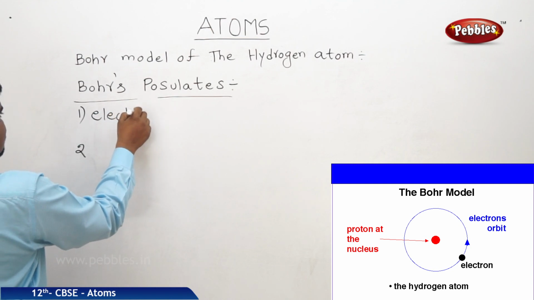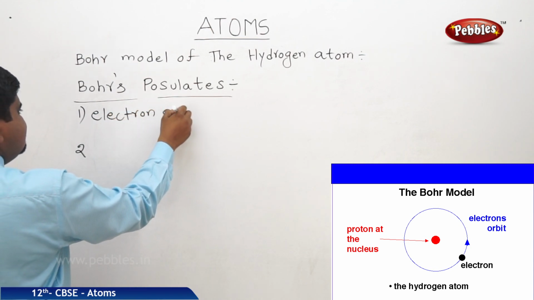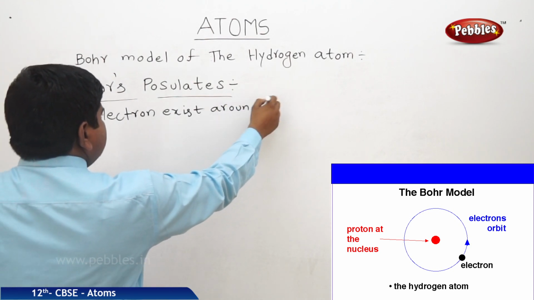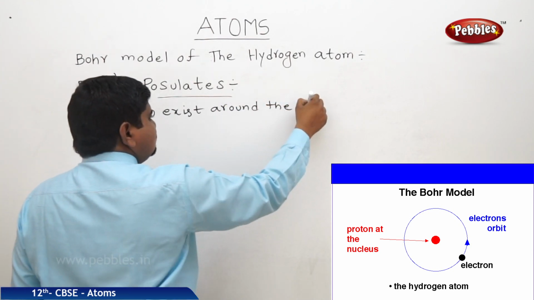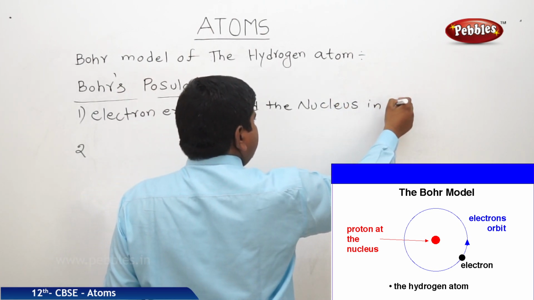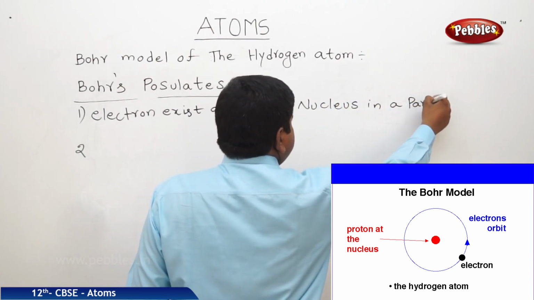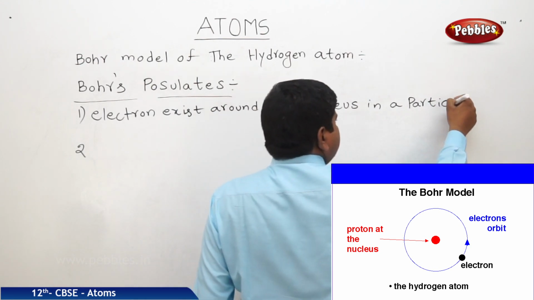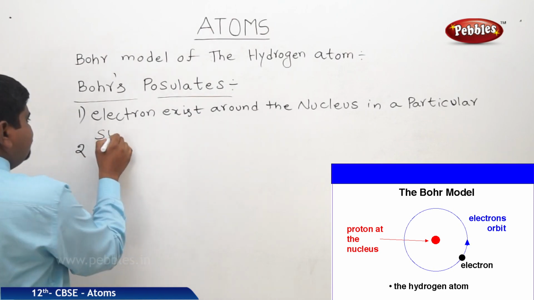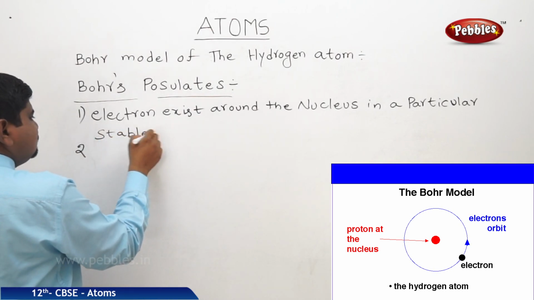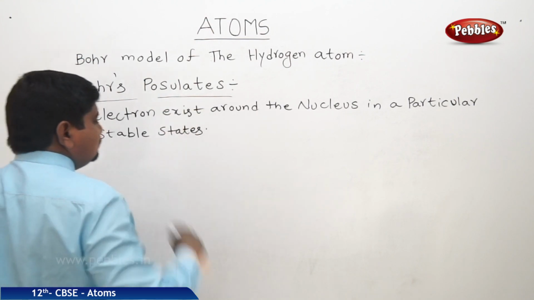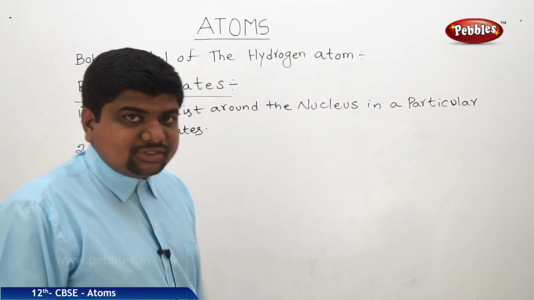Electron exists around the nucleus in a particular stable state. These are called stable states of the atom also.